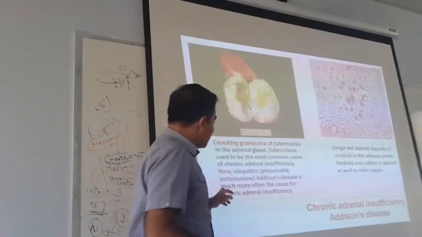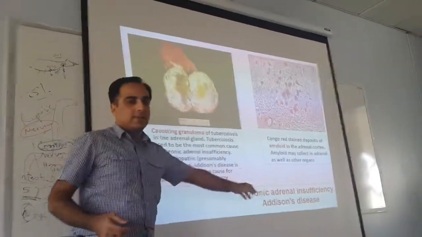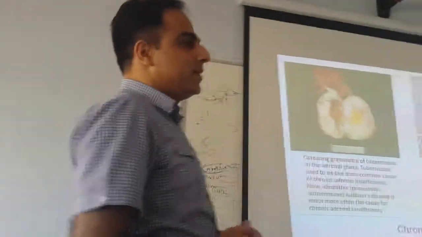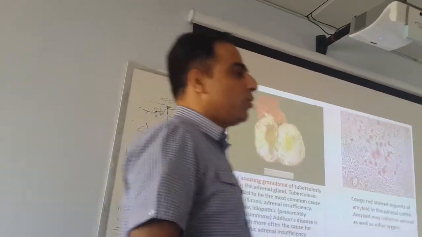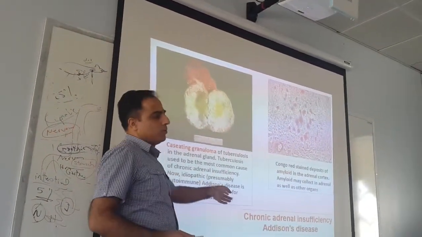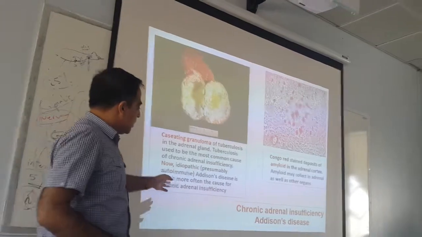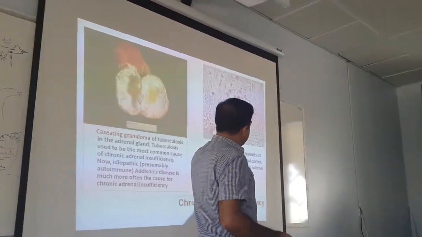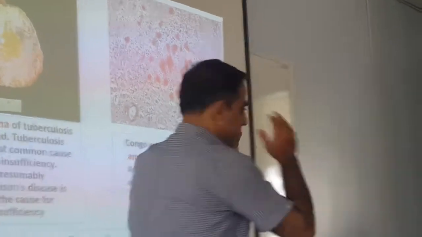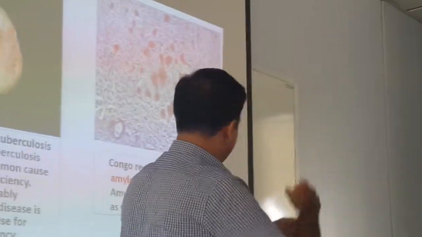So now the cause is autoimmune Addison disease, which is idiopathic. We call it autoimmune also, we call it idiopathic also. Calling it idiopathic means there is no known cause, but presumably it may be autoimmune. What you will find in this is the adrenal gland with small cells, this is the lower view.